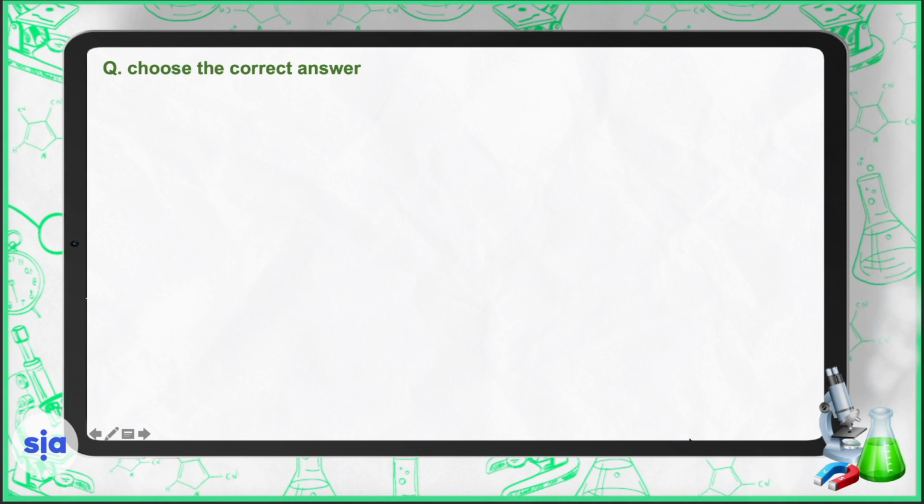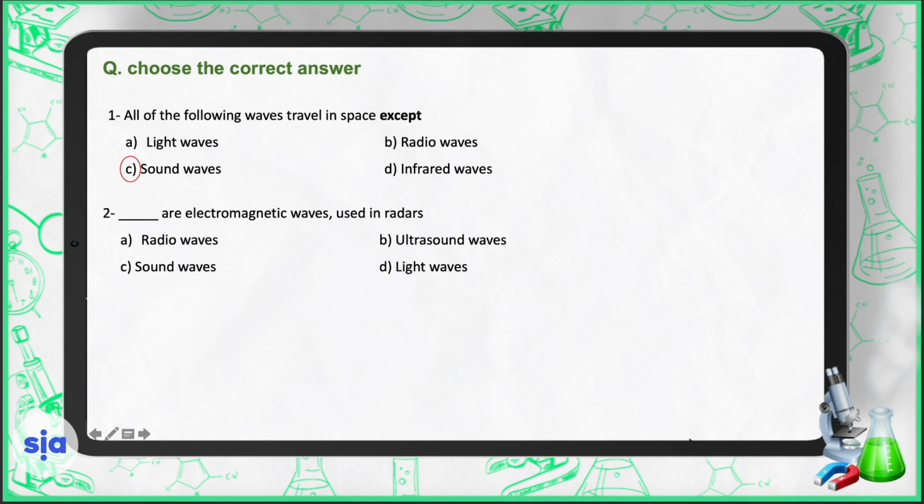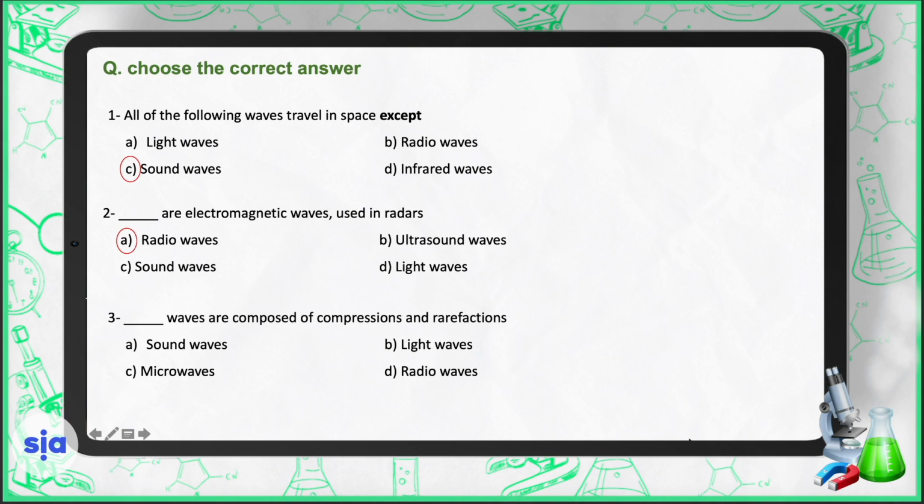Now choose the correct answer. All of the following waves travel in space except: sound waves. They are electromagnetic waves used in radars, radio waves. Waves that are composed of compressions and rarefactions: sound waves.